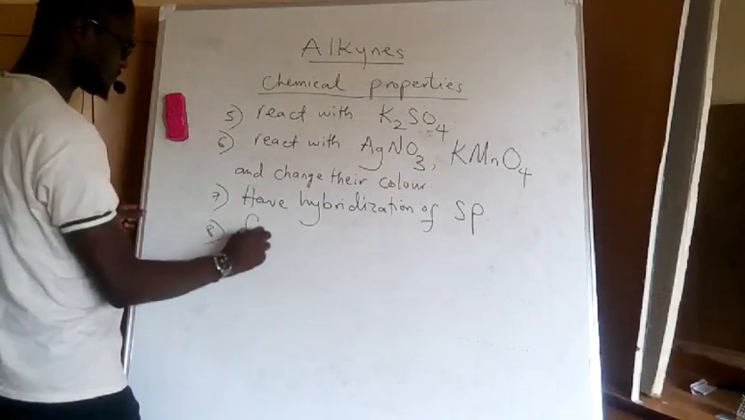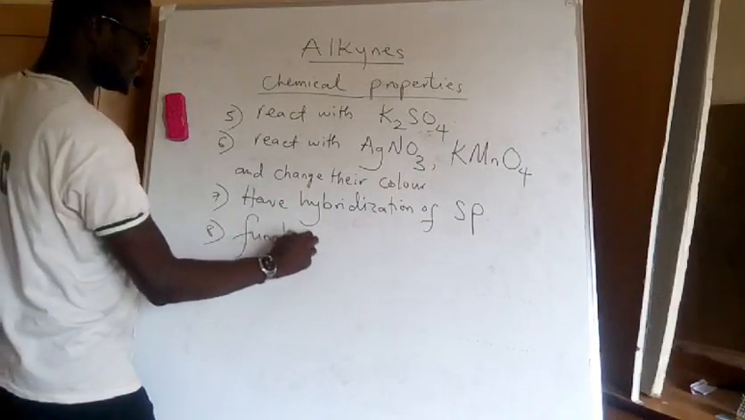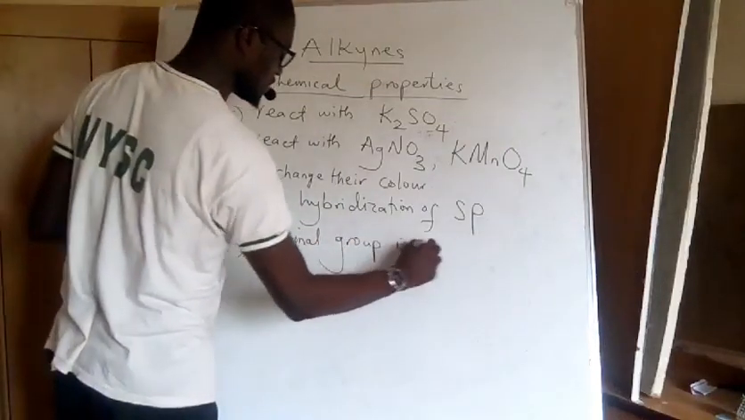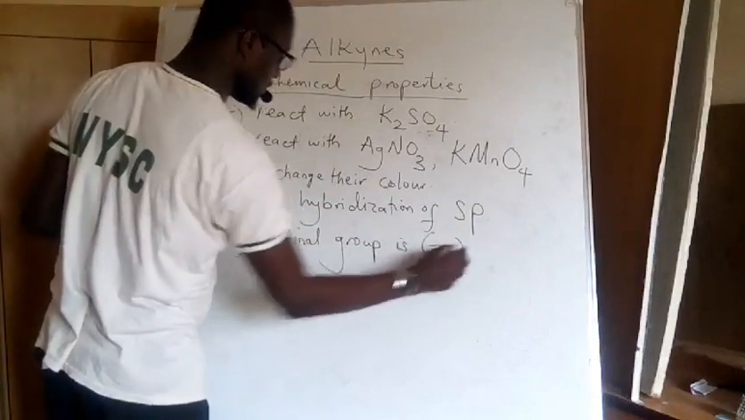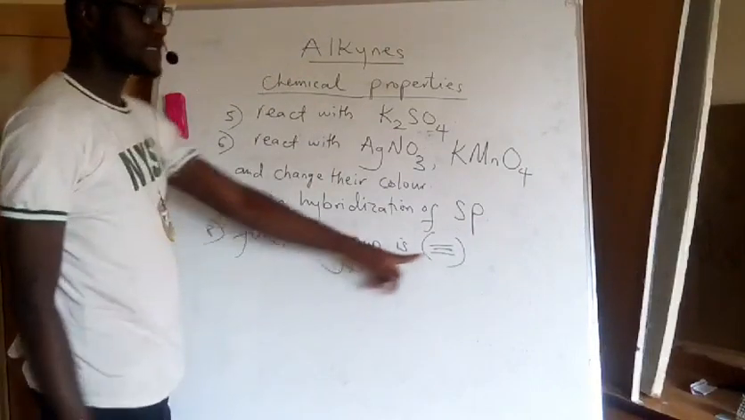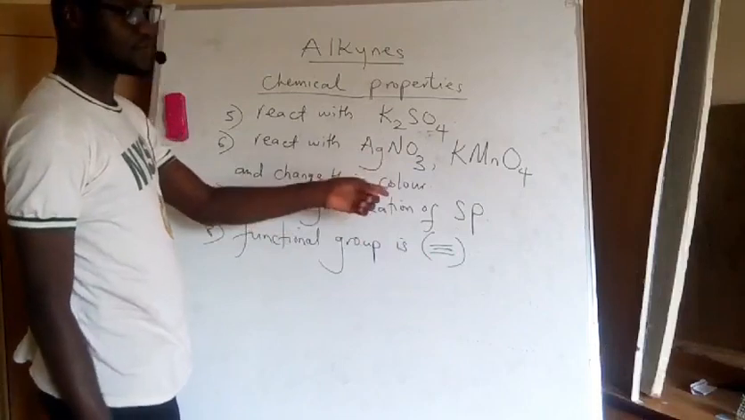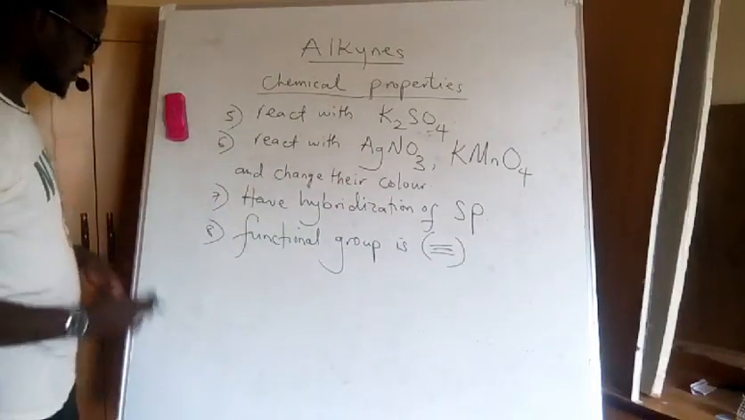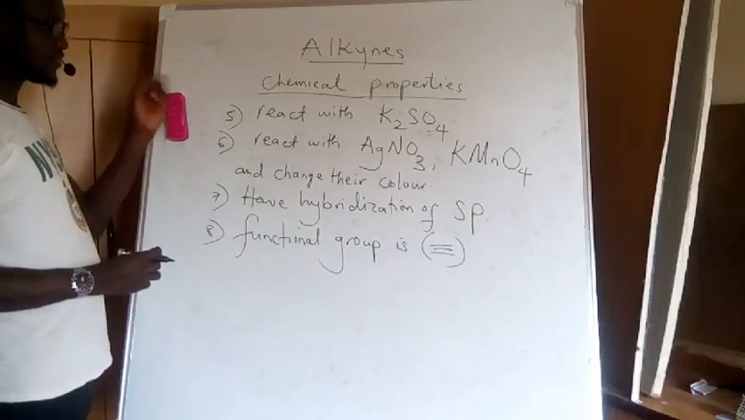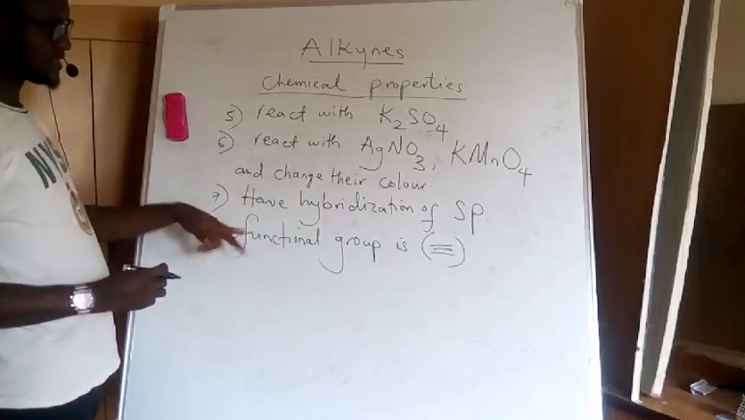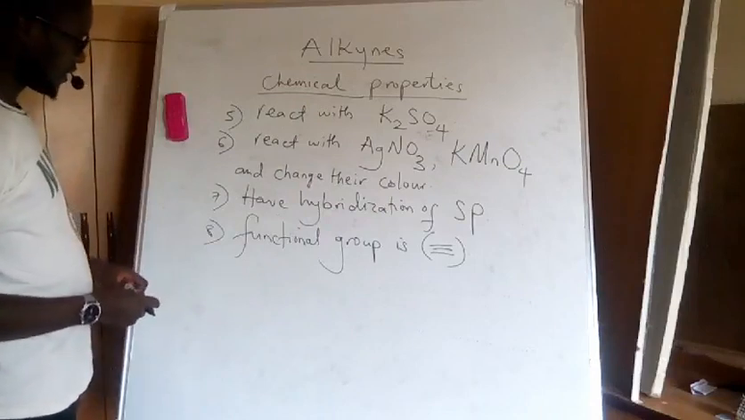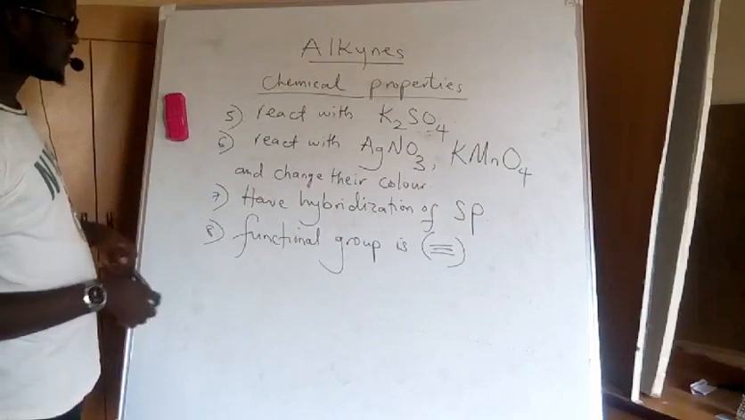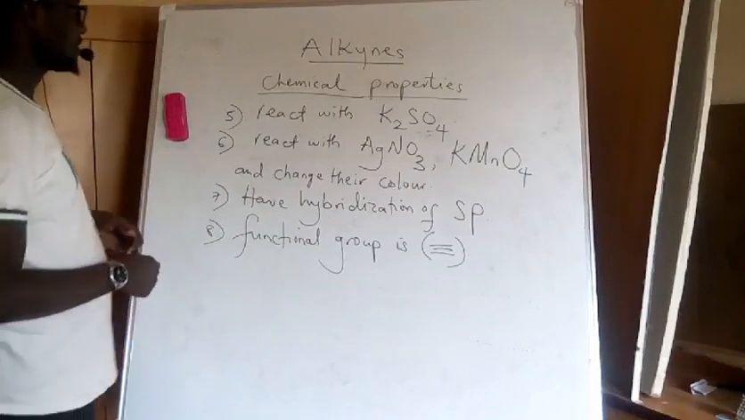Their functional group is triple bonds. Functional group of alkynes is triple bonds. Of alkenes, double bond. Of alkanes, hydrogen, not single bond, hydrogen of alkanes. So we have hydrogen for alkanes, double bond for alkenes, and triple bonds for alkynes. So these are the chemical properties we need to know regarding alkynes.